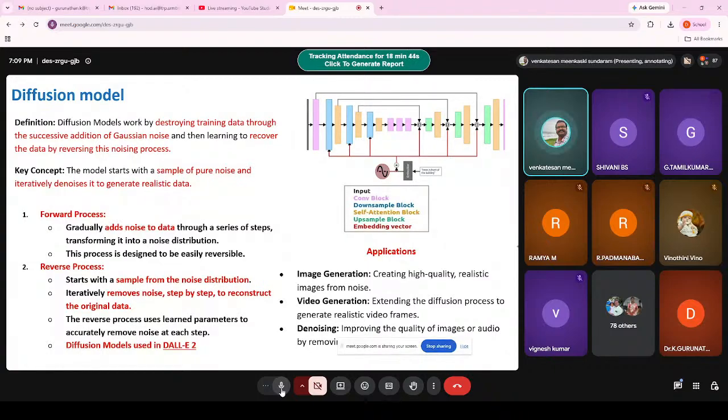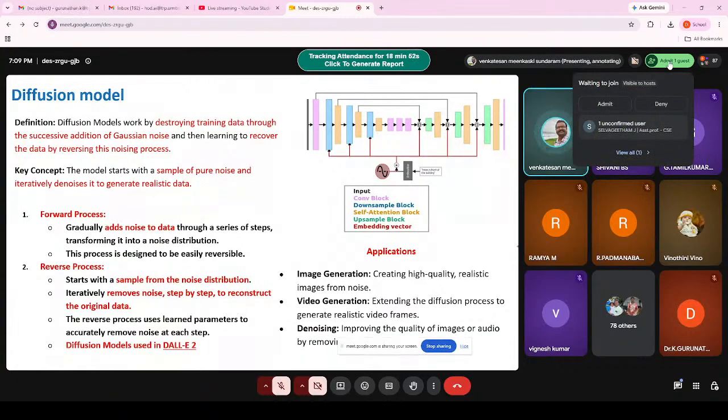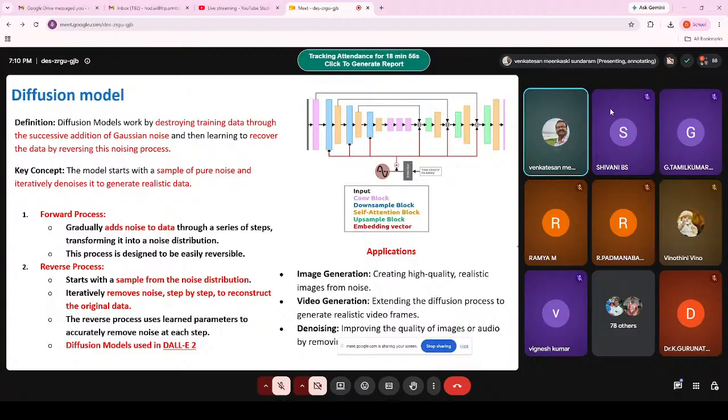So the third model is the diffusion model. This is a very, very important model. I talked about DALL-E in ChatGPT to create a Rajinikanth image, right? So the backbone of DALL-E is the diffusion model. What is happening in diffusion models? You can see in the flow.